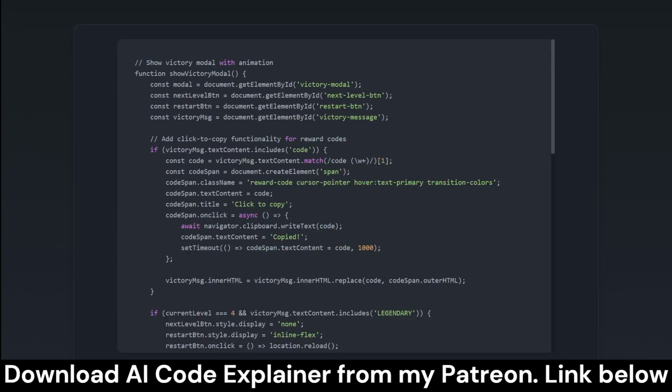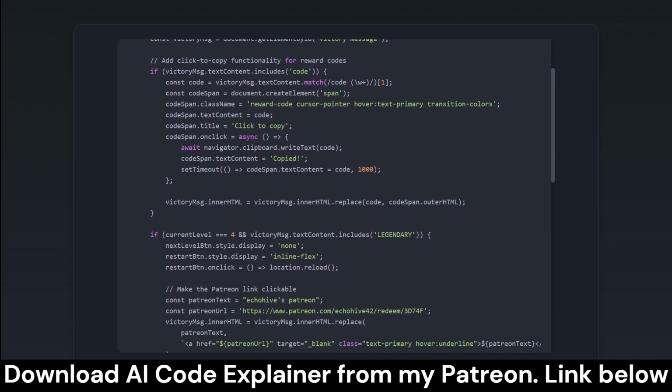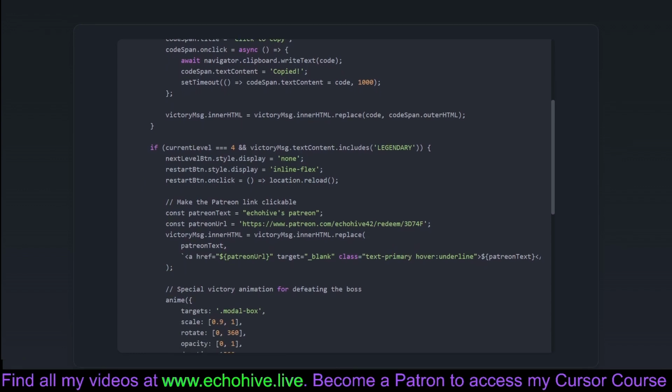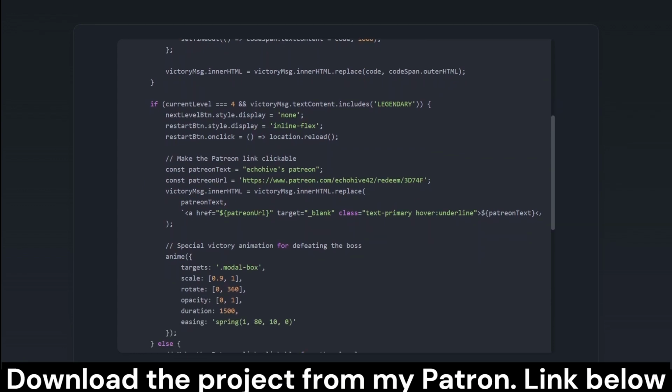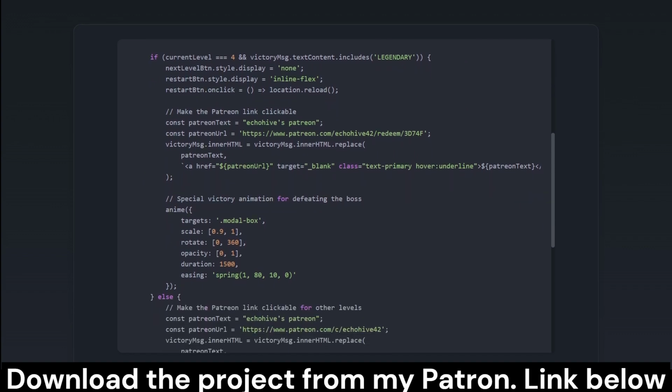In this function, we give center stage to the taste of sweet victory. By managing the show's go-on logic when a level is conquered, we ensure players are rewarded visually and emotionally. We're not just talking any old victory message. This one has flair, including animations and even clickable reward codes for those feeling particularly triumphant. The deeper one climbs into boss-level territory, the more spectacular the celebration.